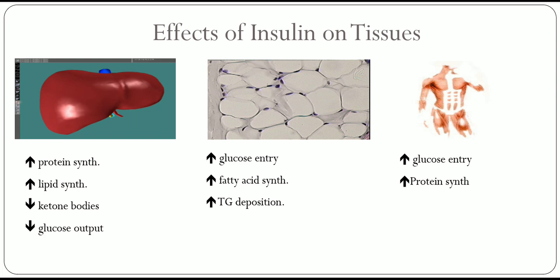Okay, then this picture shows clearly what happens in the liver. In the liver, insulin increases protein synthesis and lipid synthesis, decreases ketone body formation, and decreases glucose output. While in fat cells, it increases glucose entry, fatty acid synthesis, and triglyceride deposition. And in skeletal muscle, it increases glucose entry and protein synthesis.